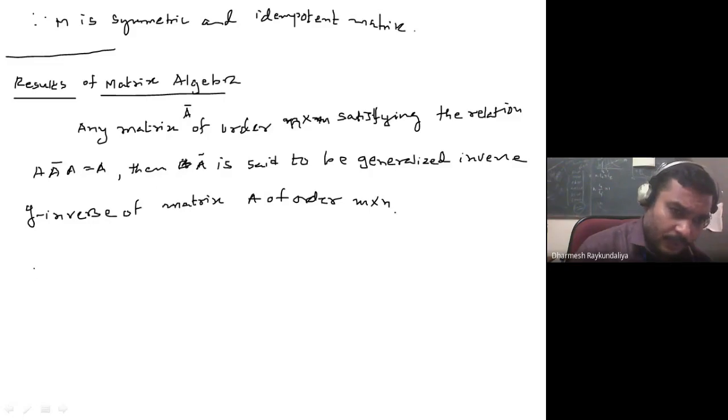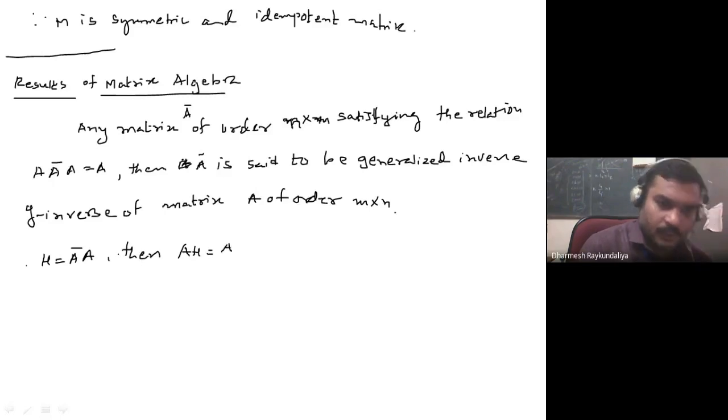So of course, if I am saying that H equal to A bar A, then AH equal to A, because H equal to A bar. So by using this condition, now what about H square?